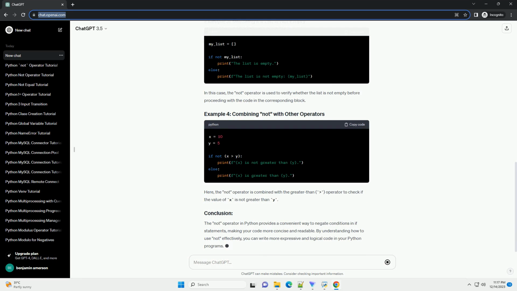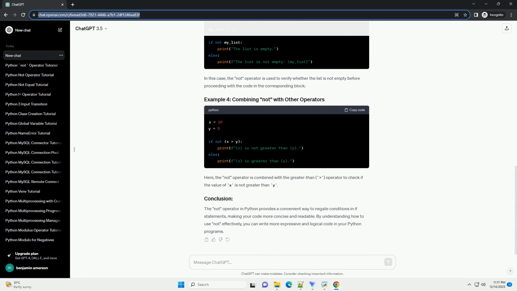understanding. The basic syntax of the NOT operator in an if statement is as follows. In this example, the NOT operator negates the condition number equals 0. If the number is not equal to 0, the first block of code will be executed.